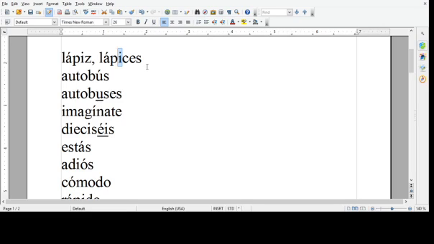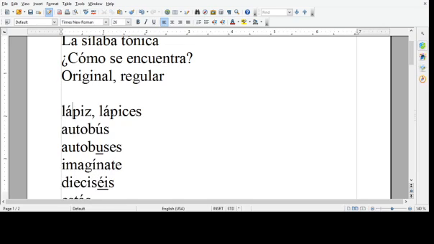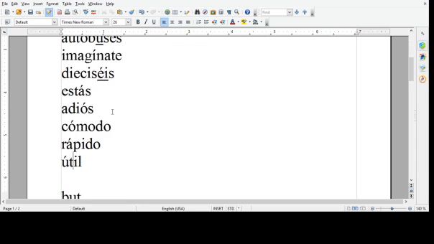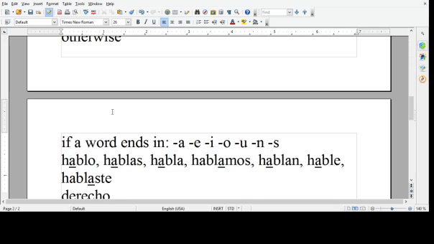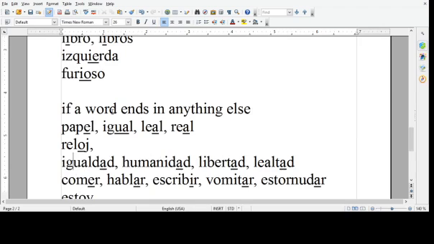That's not the only reason why a word may have an accent mark. You'll see words like solo or donde that have accent marks, and you say, wait a minute, it's stressed on the next to the last syllable. So why is there an accent mark? Never mind. That's a question for another day. We'll talk about why to write accent marks down the road. But for the time being, you know that if you see one, that's where the stress goes on the word. If you don't see one, you have to look at the last letter. If it ends in a vowel or an N or an S, simple, next to the last syllable. If it ends in anything else, simple, last syllable.